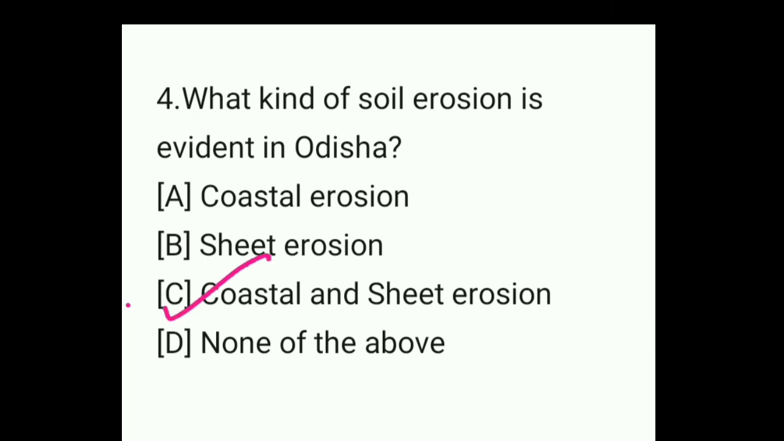coastal and sheet erosion. If we talk about coastal erosion, it is generally caused by the tidal water of the Bay of Bengal. Okay, so the Bay of Bengal causes coastal erosion.